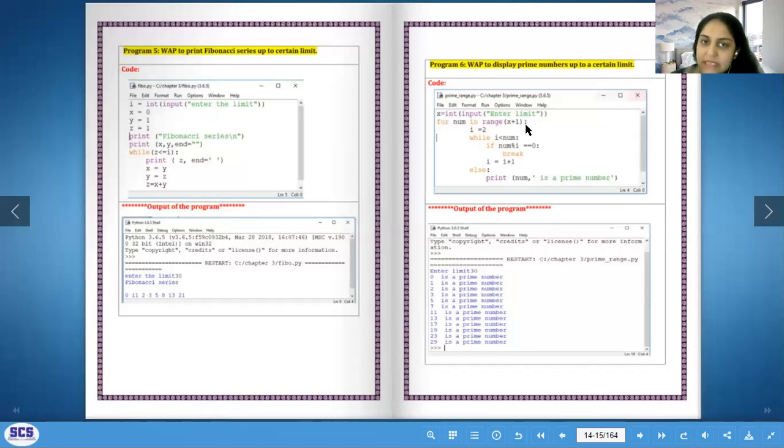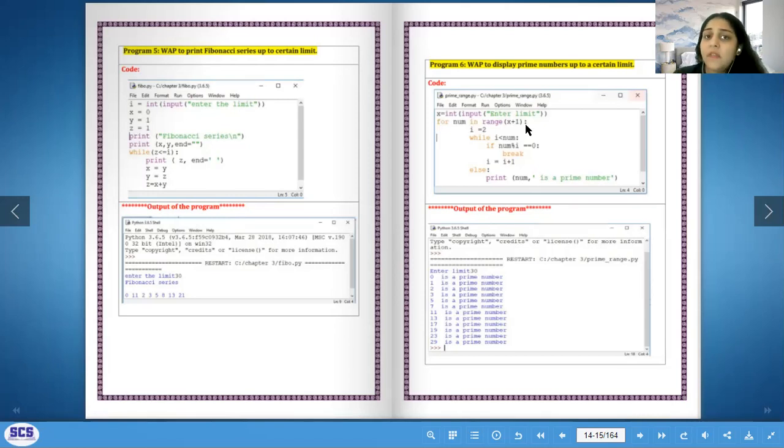While i, that is the number 2, is less than the number, I am checking if the num divided by i, modulus, equals 0, that is, whether I am getting any remainder or not. If I am not getting any remainder, it is divisible by 2, then it is not a prime number. But if it is not divisible by 2, then I'm going to check with the next number.